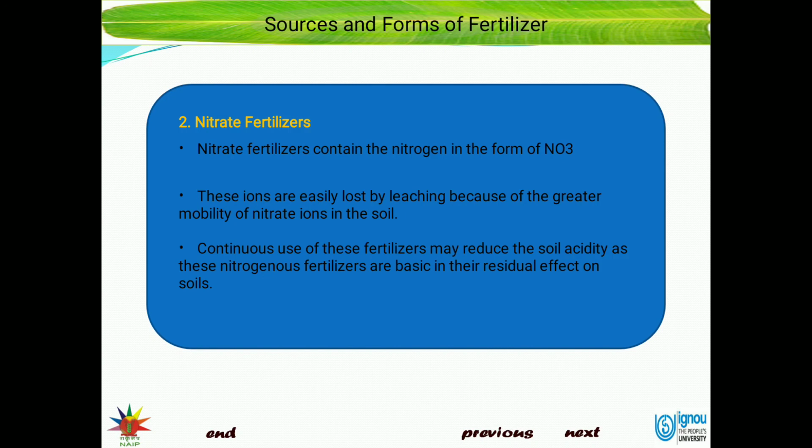Continuous use of these fertilizers may reduce the soil acidity, as these nitrogenous fertilizers are basic in their residual effect on the soil. Because of this basicity, after continuous use of these fertilizers over many times, the soil acidity will be reduced.